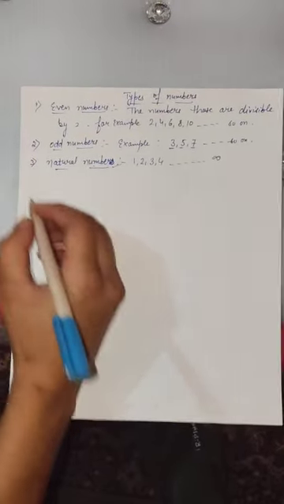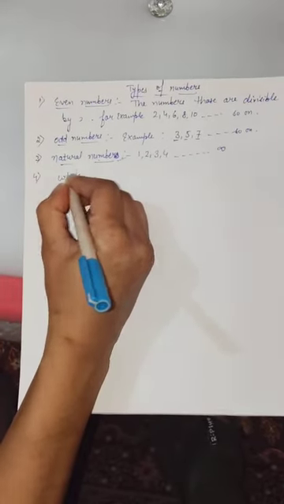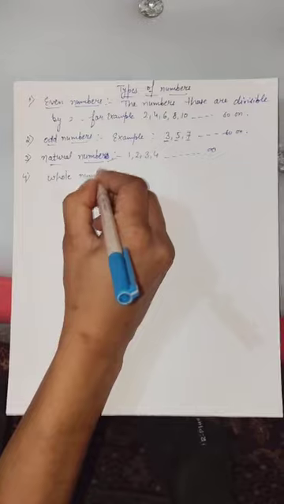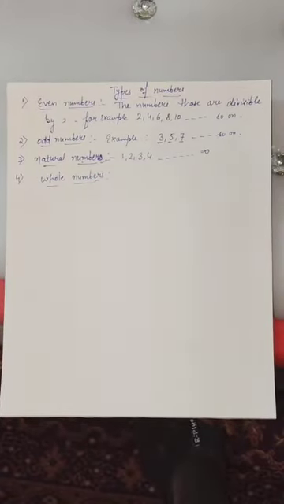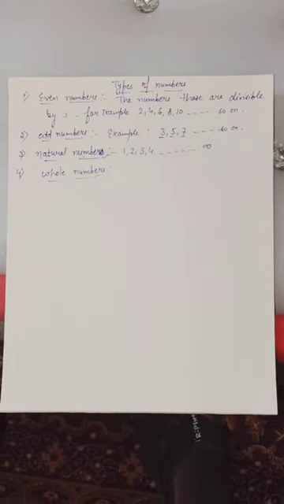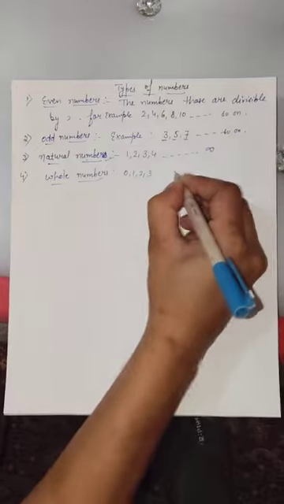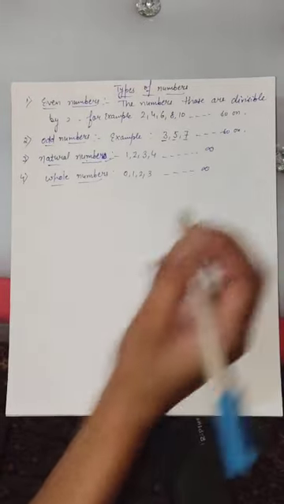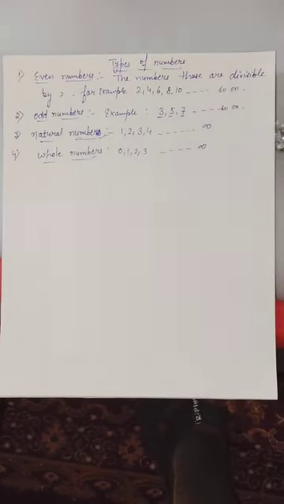Now move further. Fourth one is whole numbers. When we include 0 in the natural numbers, we get the whole numbers. Example: 0, 1, 2, 3, and so on. You can also say that the numbers that start from 0 are called the whole numbers.